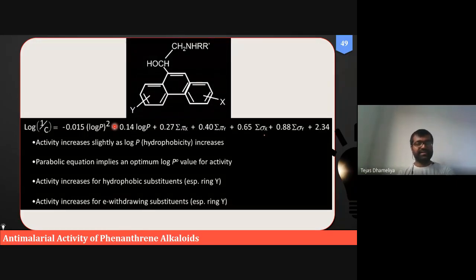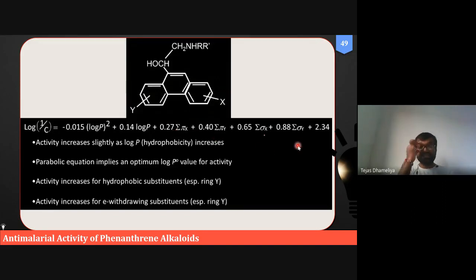Okay. So now let us start with another kind of alkaloids and their activity. Here the equation for the Hansch analysis is log 1 upon C equal to minus 0.15 log P square plus 0.14 log P, plus other parameters.